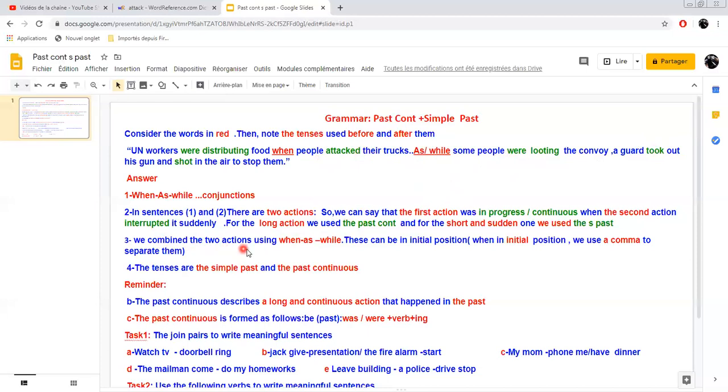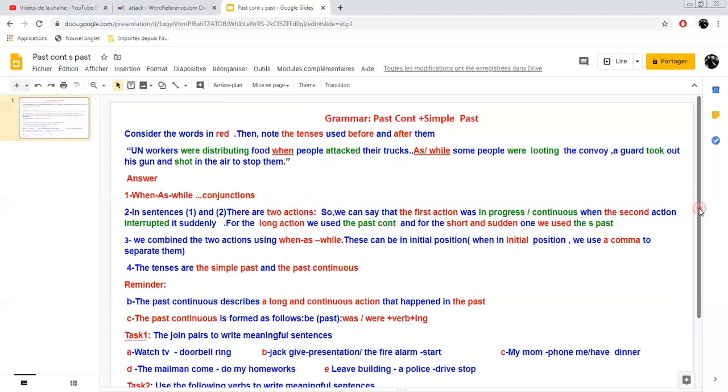So we combine the two actions using when, as, or while. This conjunction can be in initial position or in mid position. When it is in initial position, we use a comma to separate the two parts, as in here: as some people were looting the convoy, comma, a guard took out his gun and shot in the air. Or it can be in mid position like this one, so we don't use a comma.